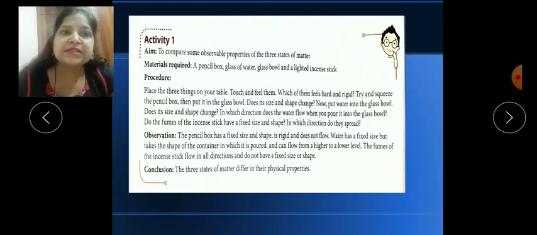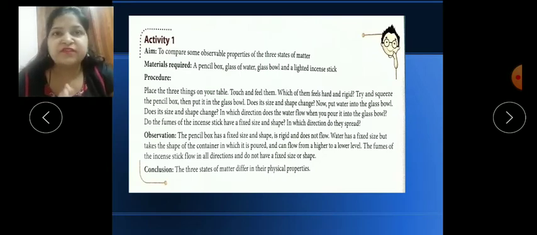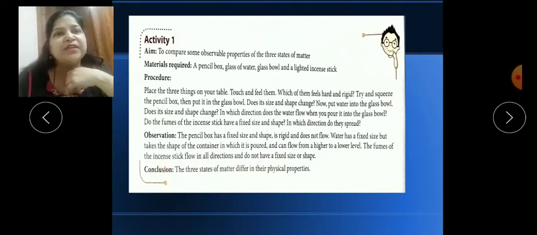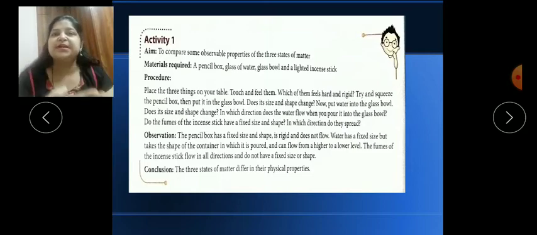So you can easily find out the physical properties. The pencil box has a fixed shape, while the fumes of the lighted incense stick can move in all directions. So we can easily find out this is gaseous, this is a liquid, this is a solid state.